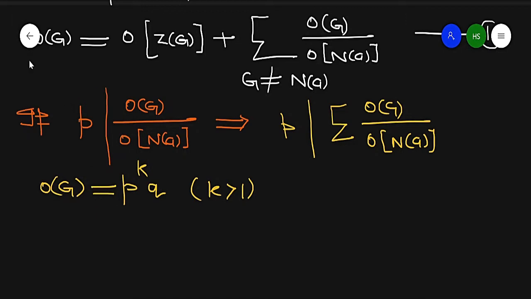So P, which is a prime number, is dividing order of G, and P is also dividing this sum, so naturally P will also divide this minus this term.